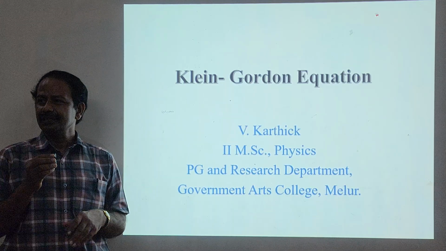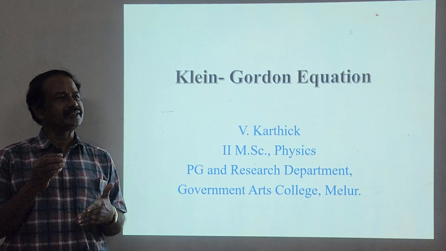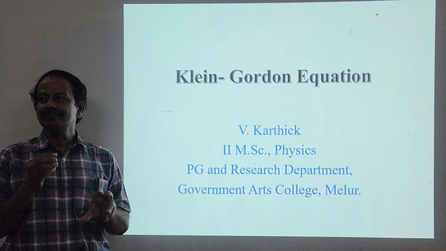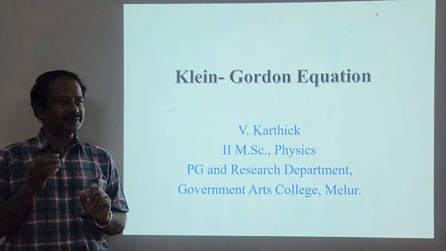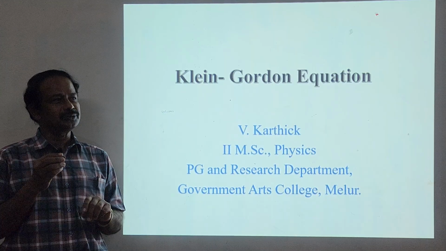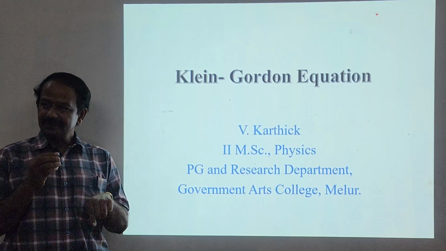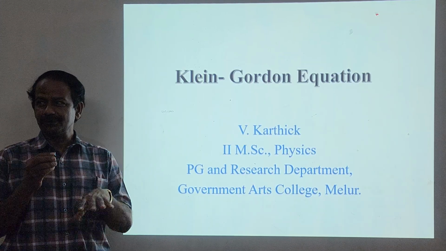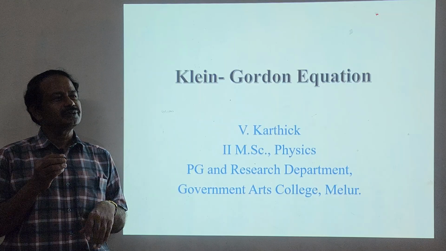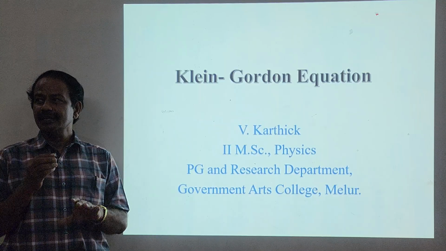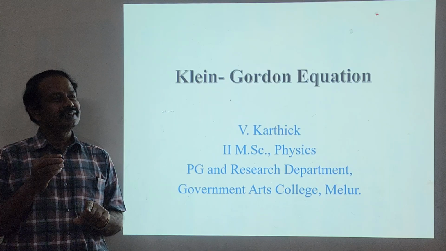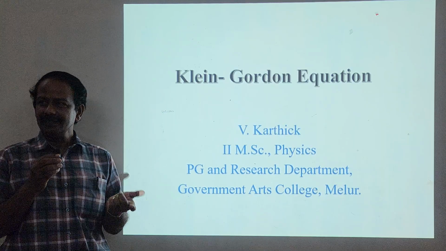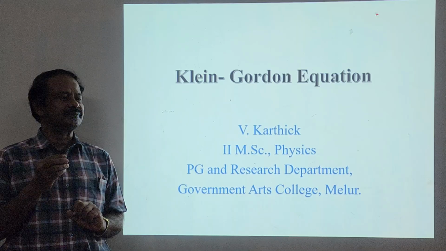Of course, we know that in 1926 Schrödinger introduced the Schrödinger wave equation. We know about it very well. This is the non-relativistic equation, and he wanted to prove his equation in terms of the special theory of relativity, but he could not achieve it. So Klein and Gordon independently tried to make the non-relativistic equation consistent with special relativity, and they achieved one equation.